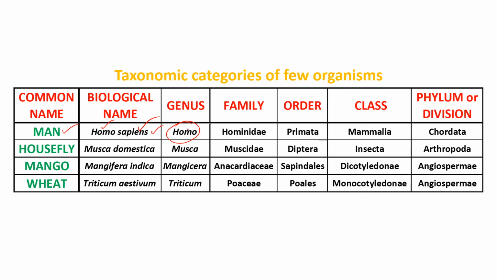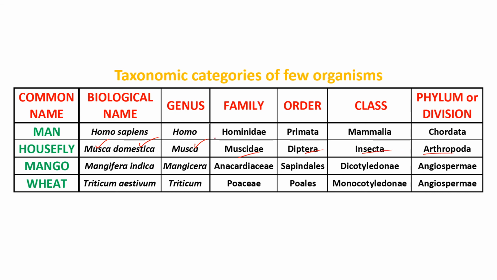The family is Hominidae, order Primata, and class Mammalia. We belong to Mammalia due to the presence of mammary glands. Next, phylum or division: Chordata, because we have the notochord and so on. Next is the housefly, Musca domestica. Again, domestica is the species or specific epithet, and Musca is the genus. The family is Muscidae, order Diptera, and so on.